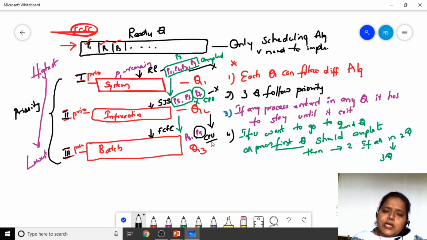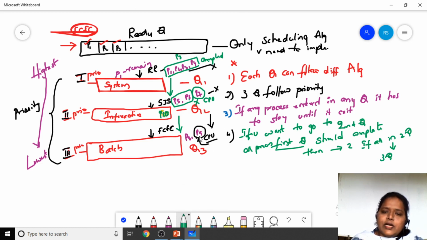Now, while the CPU is executing the P9 process, in the middle, some process, for example P10, has been admitted in Q2. P10 has been admitted in Q2 when P9 is executing.